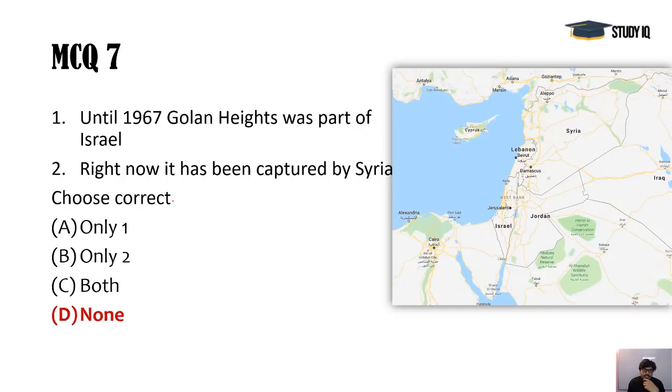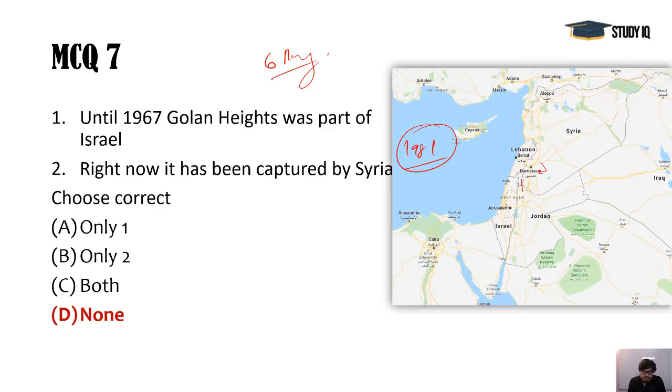Next, in 1967, the Six-Day War was there, and after that Israel actually captured this Golan Heights area, and this used to be with Syria. And in 1981, officially it annexed that. Israel annexed this part of Golan Heights of Syria, and now internationally no other country accepts this apart from USA.